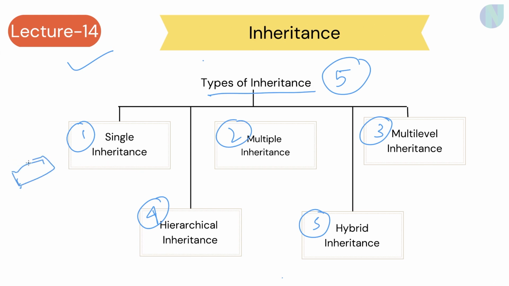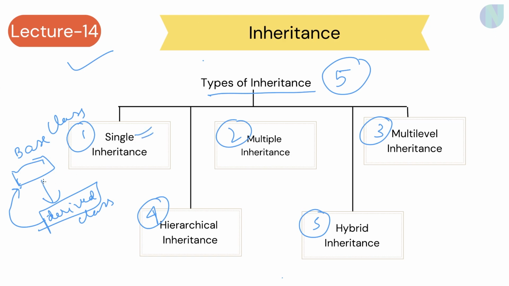So consider this is a base class. There is one derived class. There is a single class which is inheriting properties from the base class. So basically from the word it is clear, single inheritance: a single derived class is inheriting its properties from the base. Now coming to the second term, multiple inheritance. Don't worry, we will be having a quick look at each and every type of inheritance in a bit more detail in separate videos. Here I am just giving you an overview of all the same.